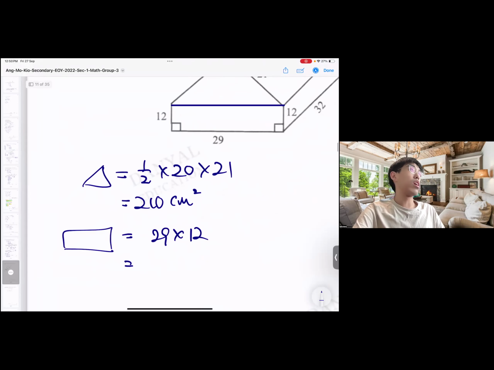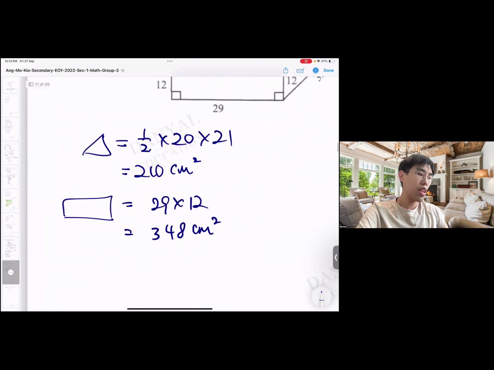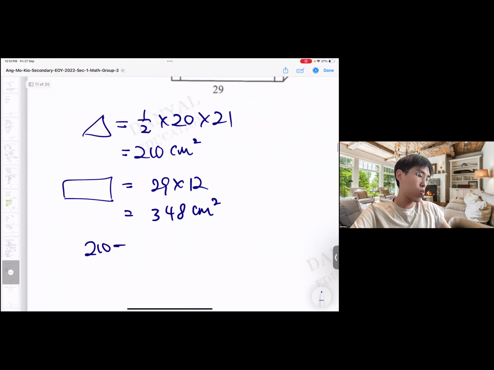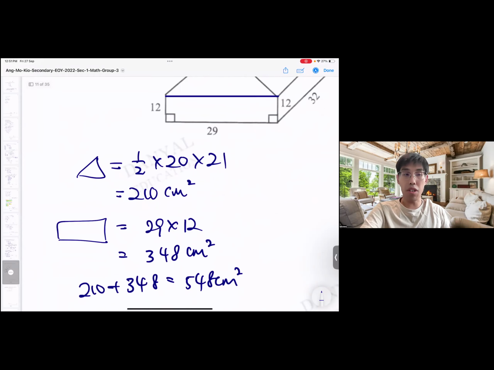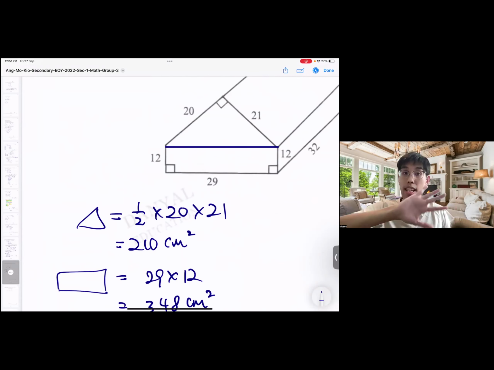29 times 12 is 344, I think no. 29 divided by 12 times 12. So it's 360 minus 12, so it's 348. Then we can add these two together. 210 plus 348 will be 548 cm square. So this is the surface area for the cross section, that means the triangle and rectangle.